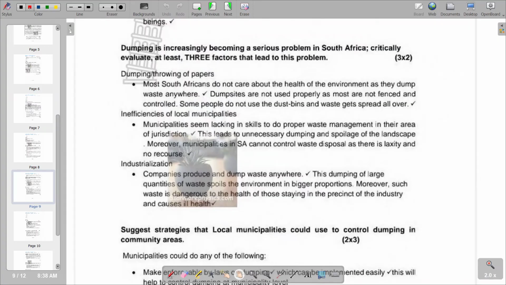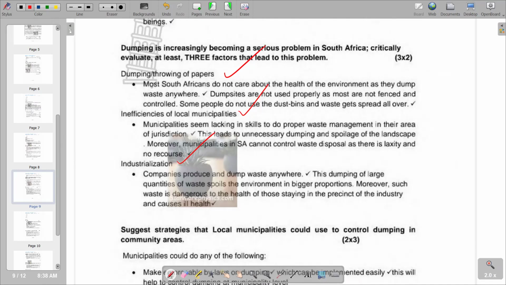So this is what we have on the first point. And then the second point, inefficiencies of local municipalities. And also we have got industrialization as another factor that leads to this problem of dumping, whereby we have waste being just disposed everywhere. So this is what we have for that part.